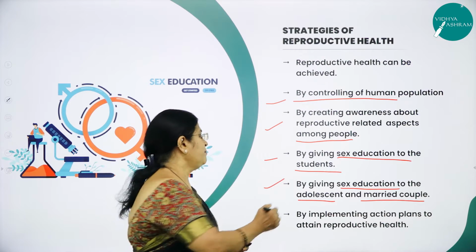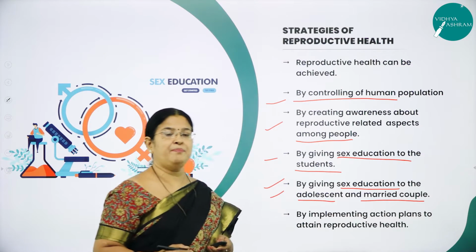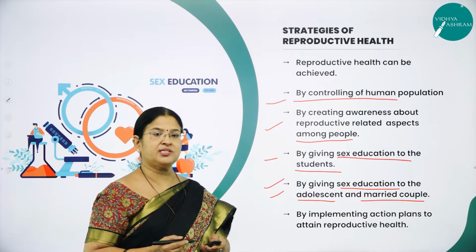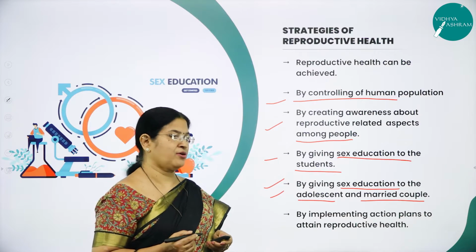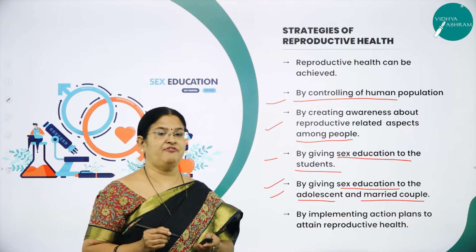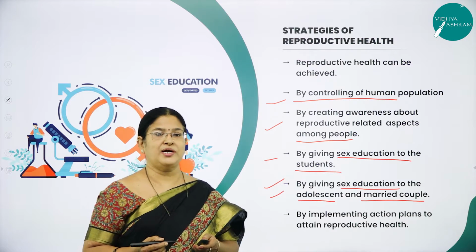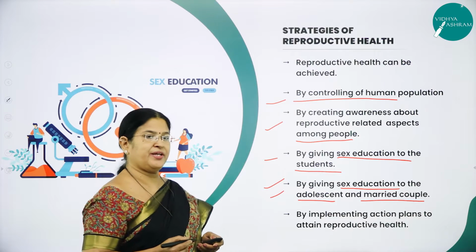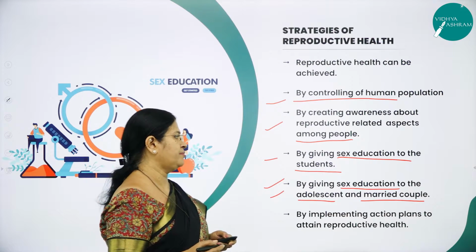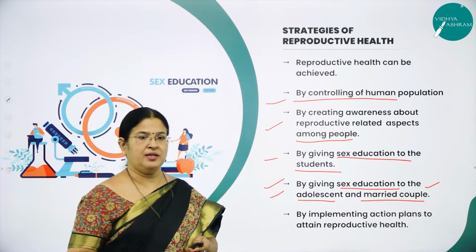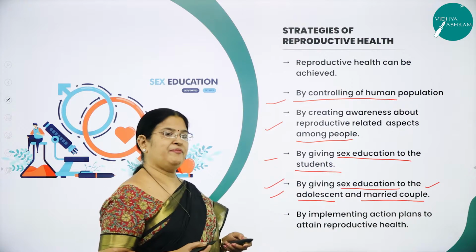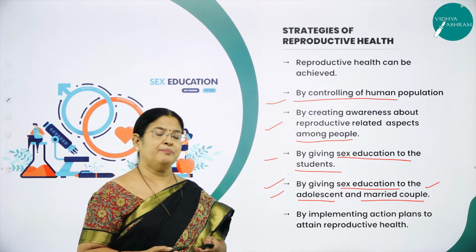And as I said, particularly bringing up a socially conscious, healthy family, with a very small family also. As I said, the one child norm is a very, very important concept to be followed by married couples, so that they can lead a very happy life. With more children, it will be very difficult for the parents to bring them up.